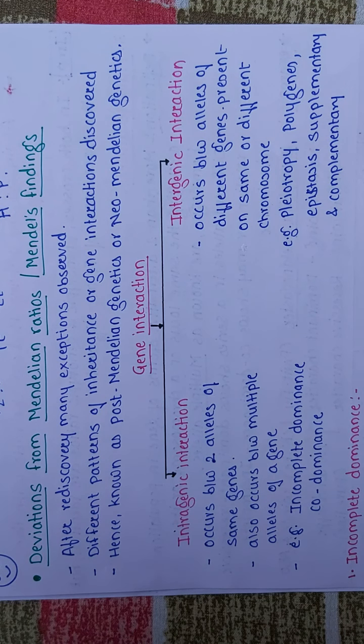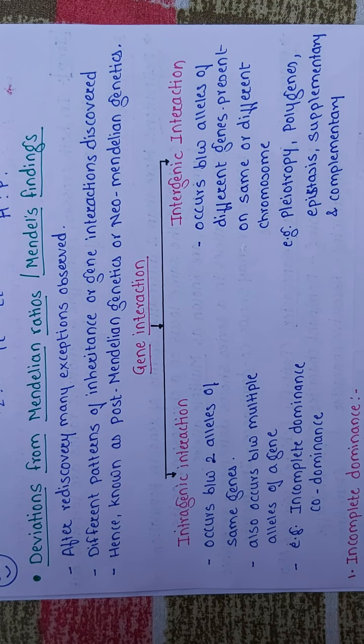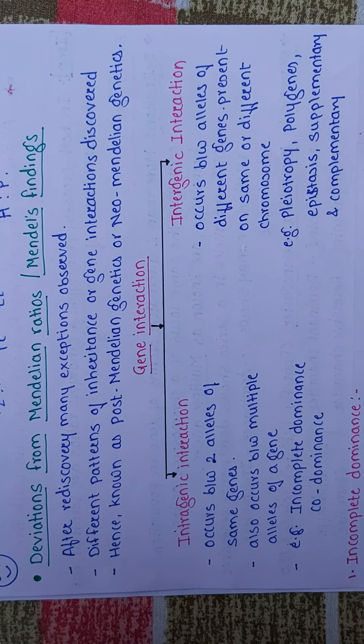If we take a look at the Mendelian findings, then we get that a single trait is controlled by a single gene, and the gene has two alleles. Secondly, two alleles show the interaction in which one is completely dominant and the other is completely recessive.